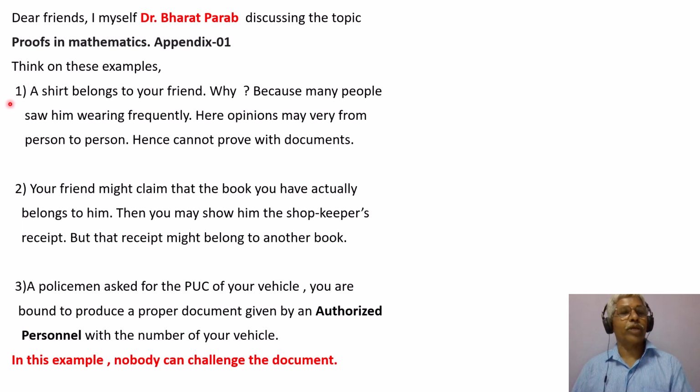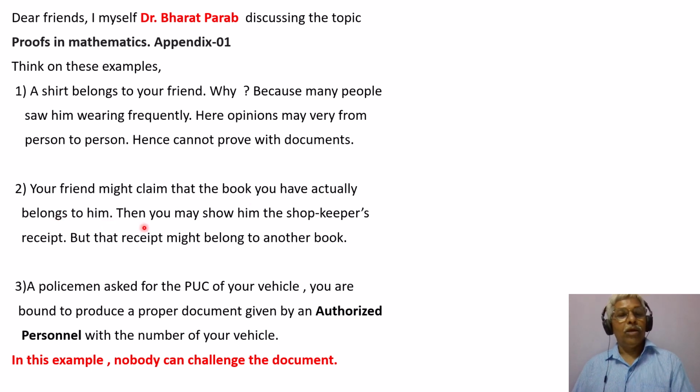There are three examples. The first one is a statement: a shirt belongs to your friend, because many people saw him wearing it frequently. Here opinions may vary from person to person. This statement depends on the opinion of the people, hence it cannot be proved with documents. Simple statement.